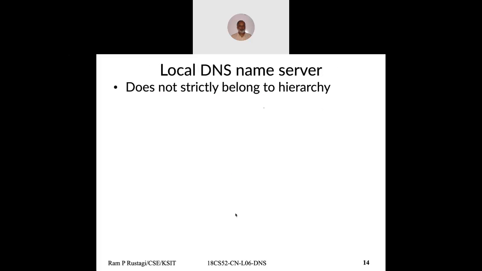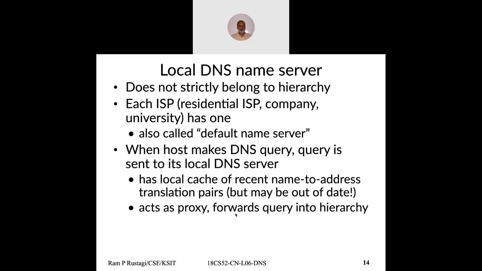Now, typically the way you work, like when you get a broadband connection, you set up and you get a pamphlet from Airtel or BSNL or something. This is your gateway IP address, and this is your DNS server. So it is the ISP that maintains a DNS server and some communication with other DNS servers, so that you can get precise authoritative information from the given host name to the IP address.